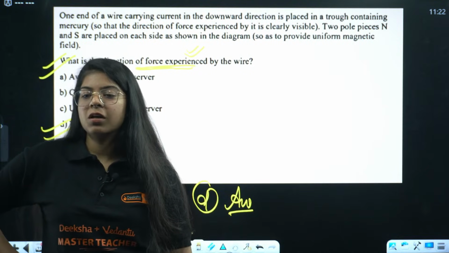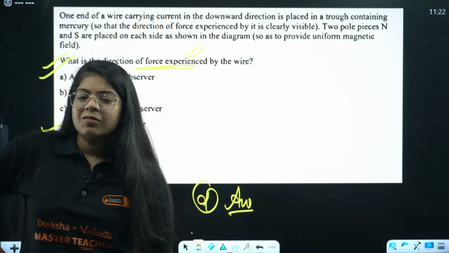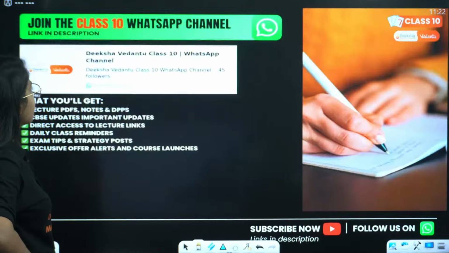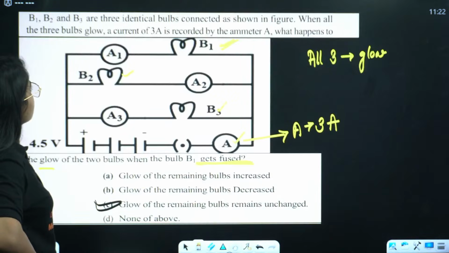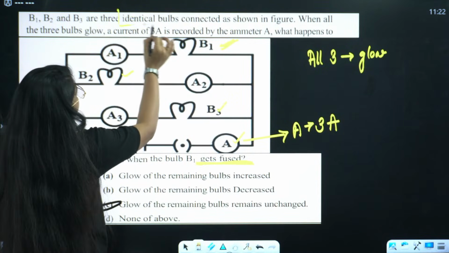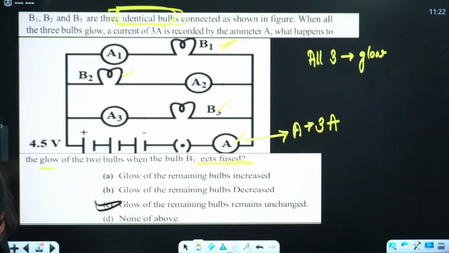Outwards, towards the observer, or out of the plane. Very good, Sharma ji. Why is the resistance the same? It is given that the resistance is the same, Raghav. See, three identical bulbs, they have written, right? So if the bulbs are identical, their resistance will be the same. Okay?